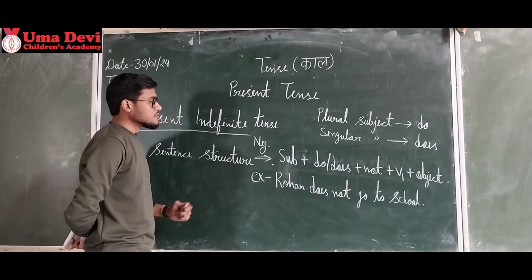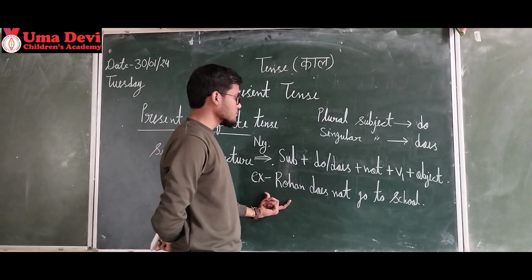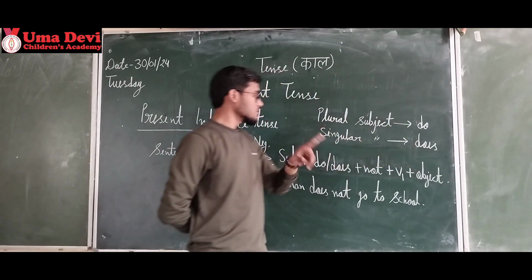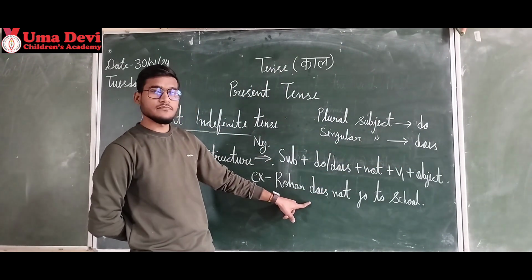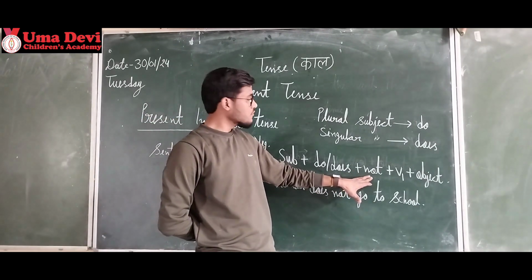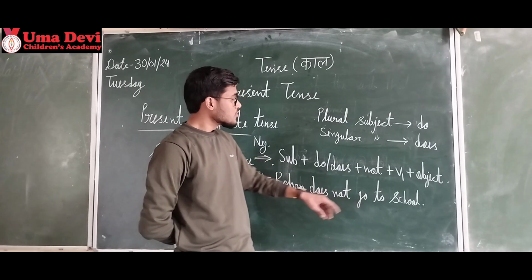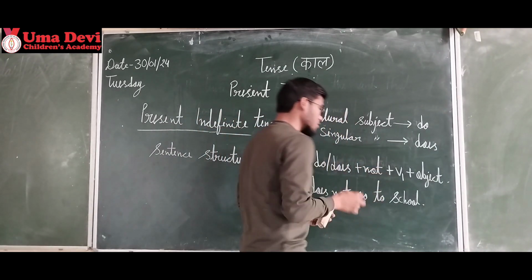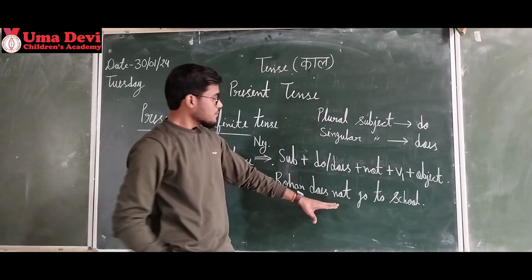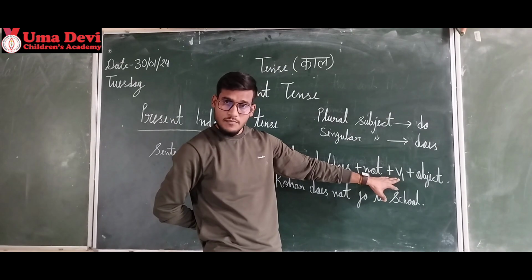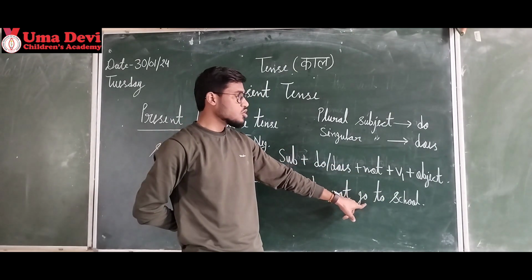Let's see how. Subject Rohan. Rohan is singular, that is why I am using does here. Okay. Does. Got it? Then in the structure, what word is coming? Not. So I put not here. Then verb, the first form of the verb. The first form of the verb is go.